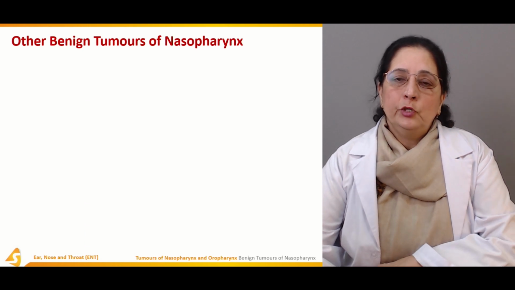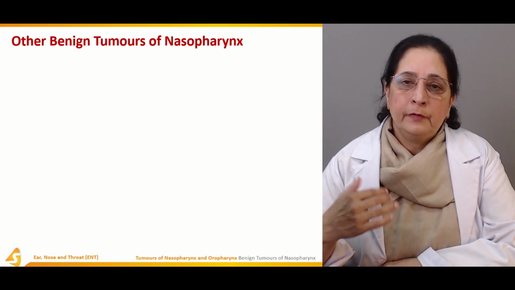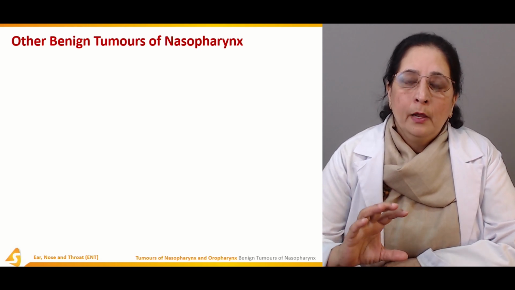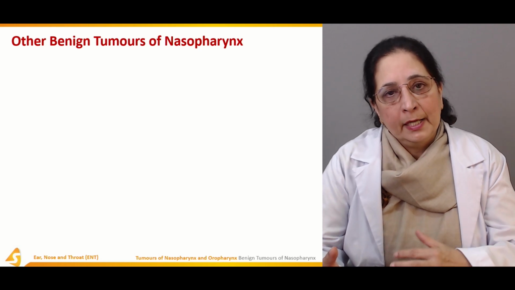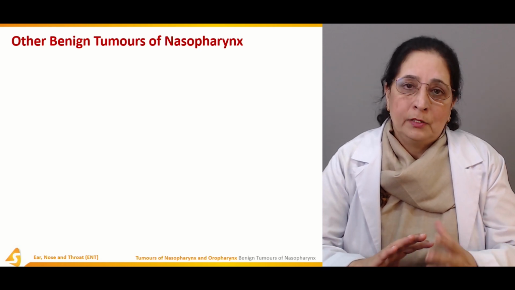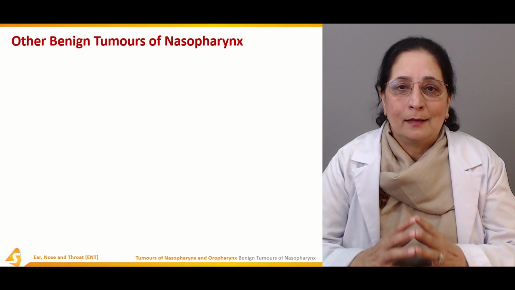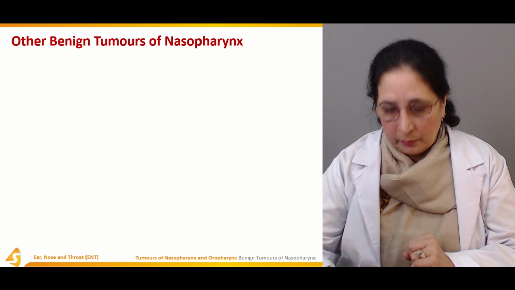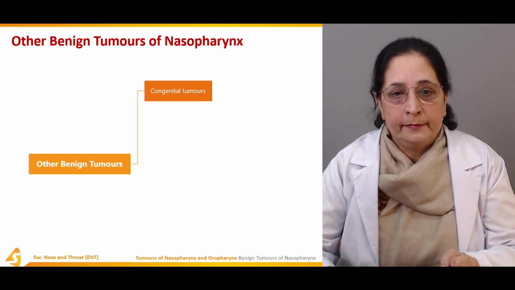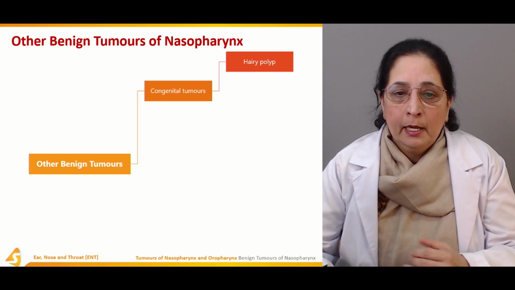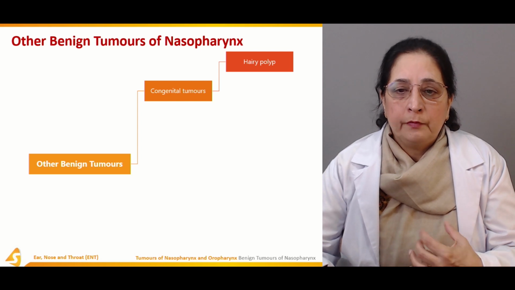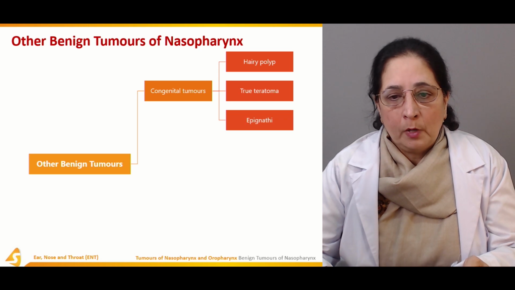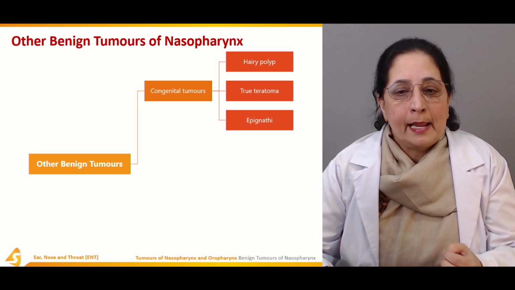Other benign tumors of the nasopharynx: we talked about the nasopharyngeal fibroma, which we said is the commonest, but again rare also. It's commonest among the rares. So other benign tumors of the nasopharynx include the congenital tumors, and in the congenital tumors we have hairy polyp, true teratoma, and epignathus.